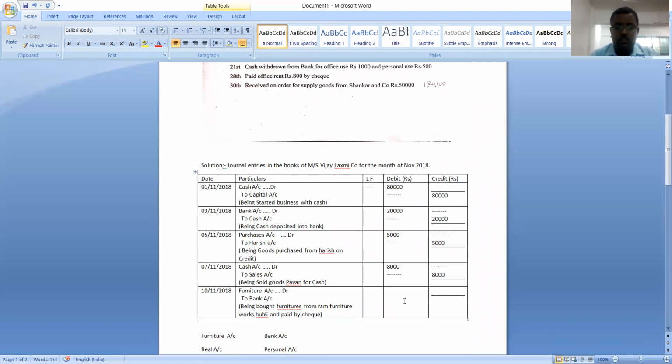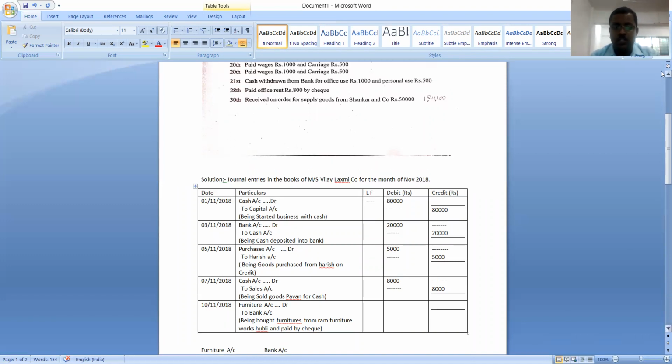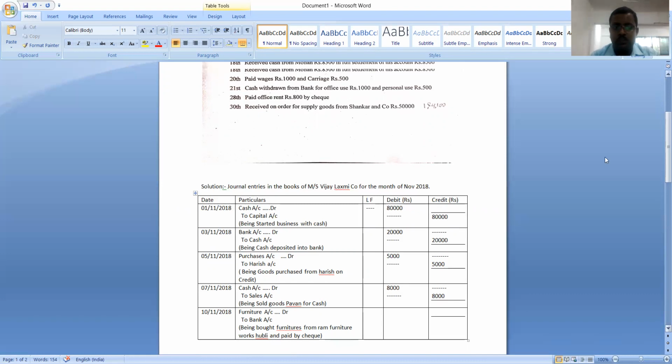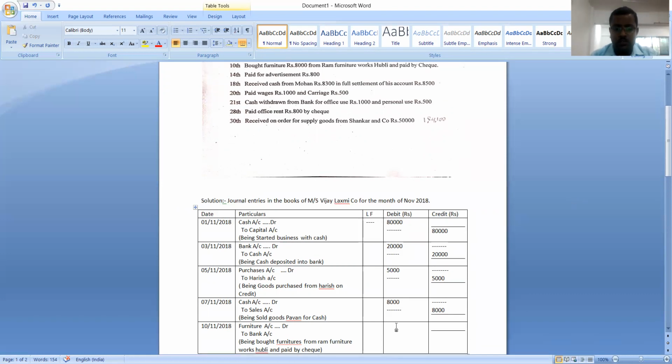Now we should write the amount. Furniture is purchased for how much? Furniture is purchased for rupees 8,000. So parallel to the name of the account that is debited, in the debit column we should write 8,000 rupees, and the credit column will be nil.